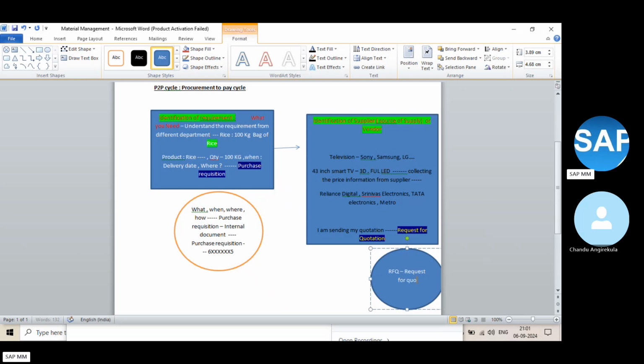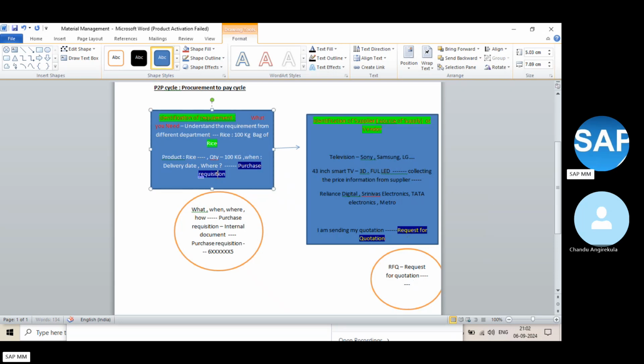Request for quotation. What information is there in a request for quotation? We are requesting the vendor to provide the price information and the other tax information for my requirement.